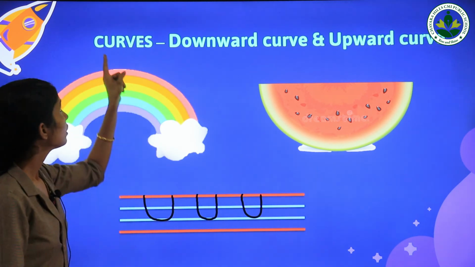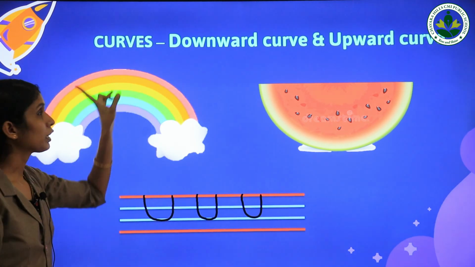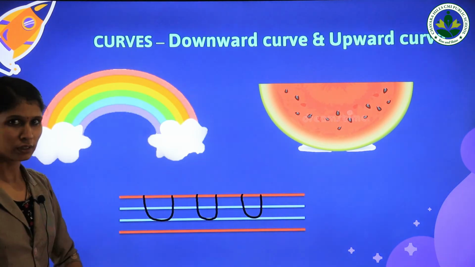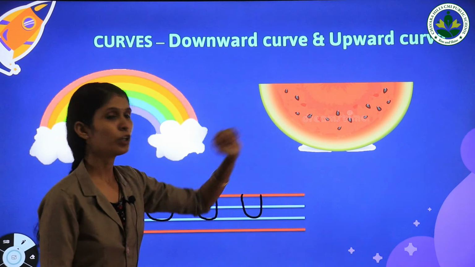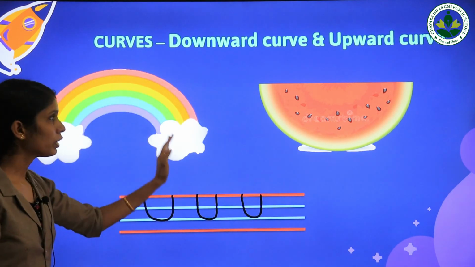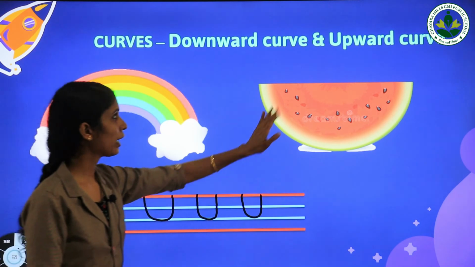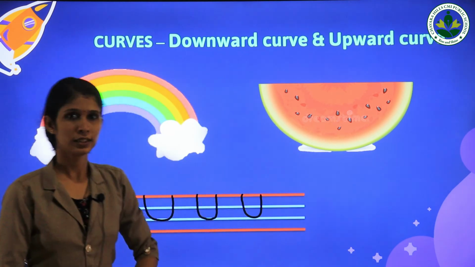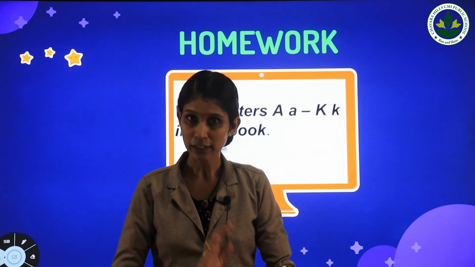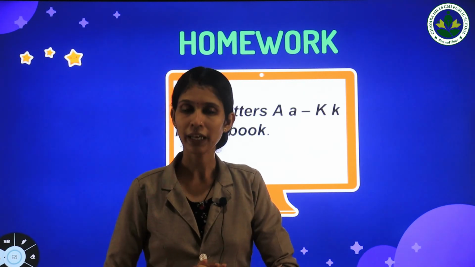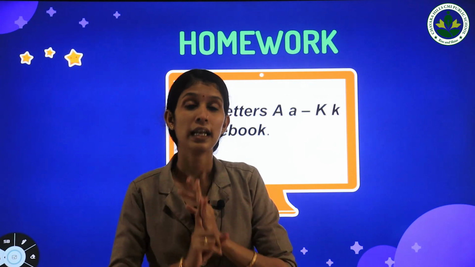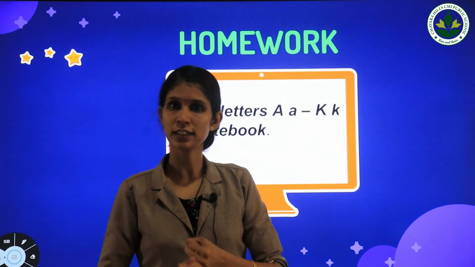So we learn curves. There are two types of curves, a downward open curve and upward open curve. Repeat after me. Downward open curve and upward open curve. So, today we learn letters A to K, its sound, and we learn about lines and curves.